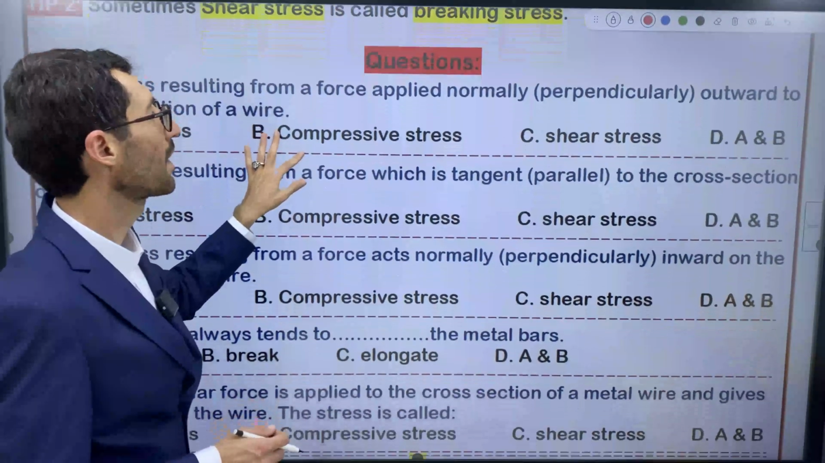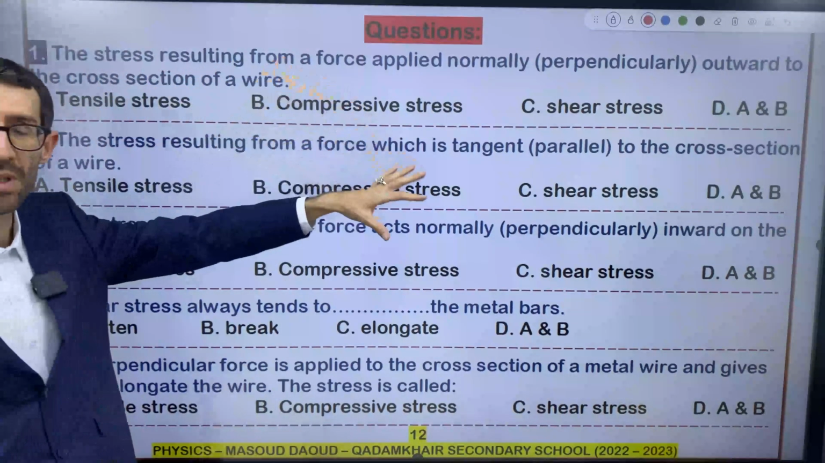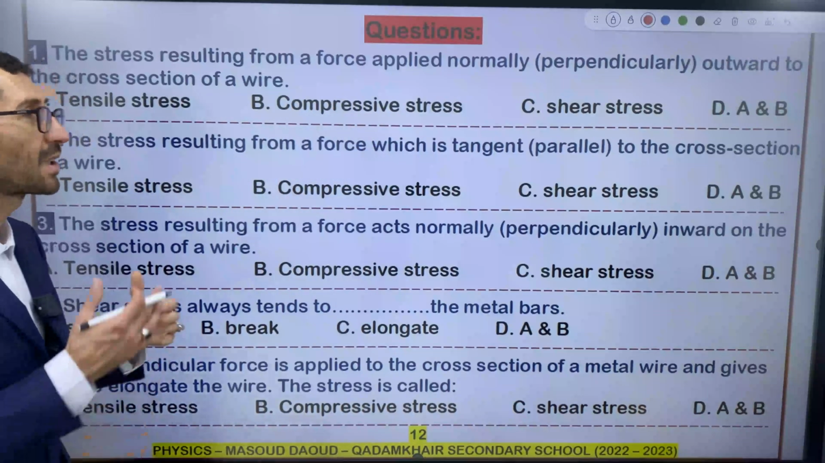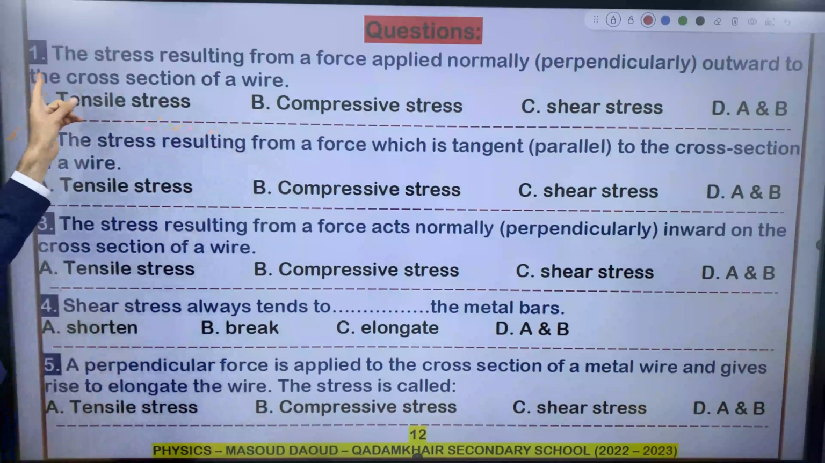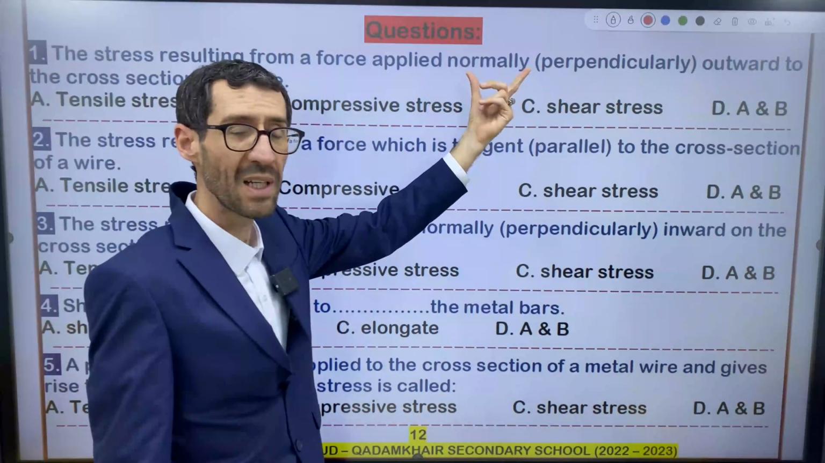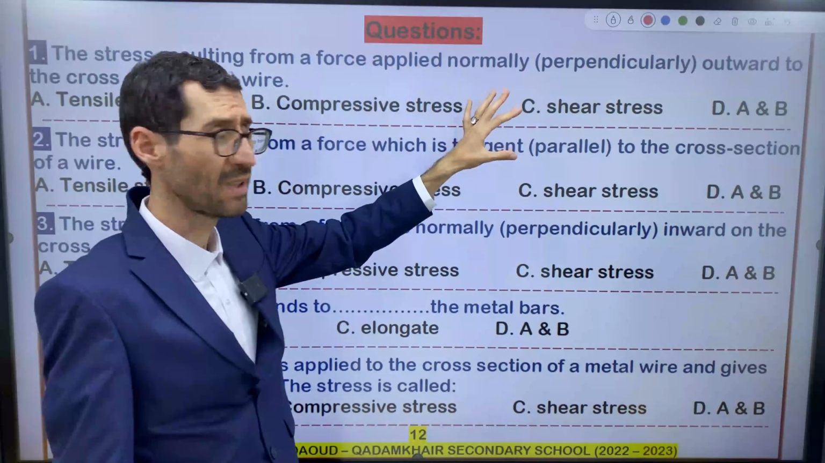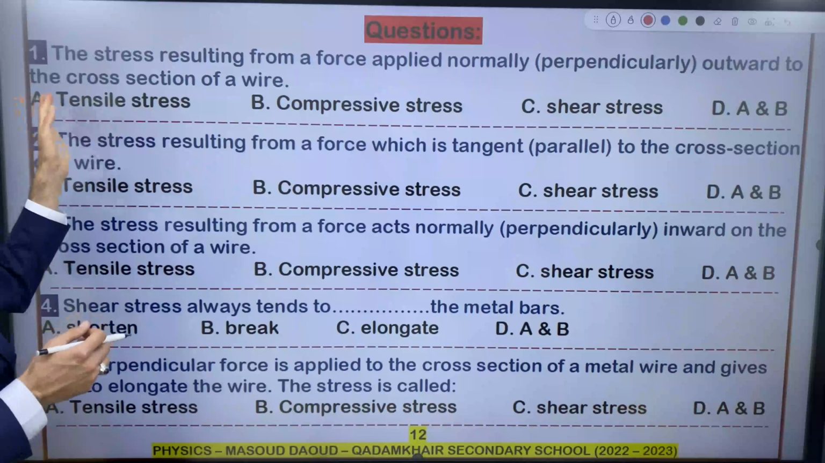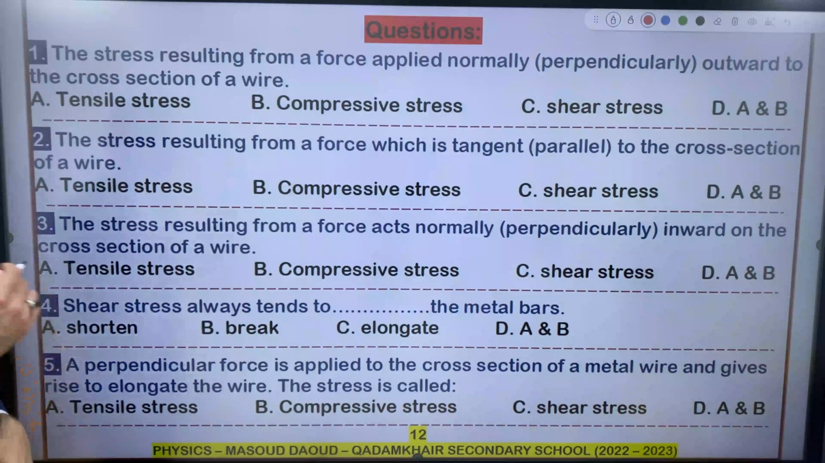So we have some questions. Let's discuss them together. I didn't answer these questions; I'm going to discuss them with you for a better understanding of the subject. Question number 1: the stress resulting from a force applied normally. Normally means perpendicularly, so the force is perpendicular. It says outward to the cross-sectional area of the wire. So name the type of stress.